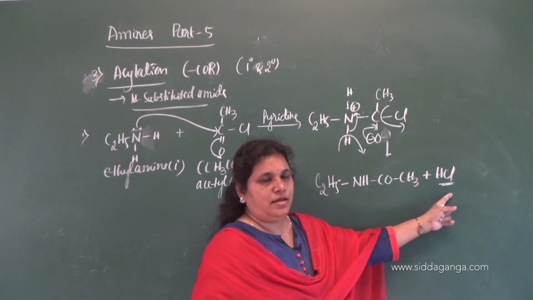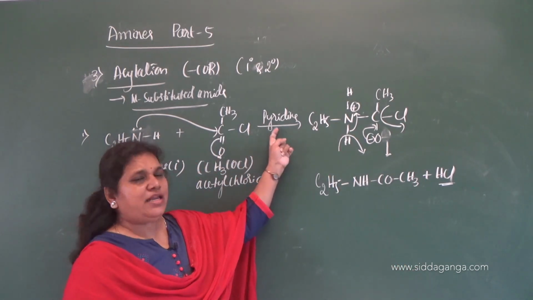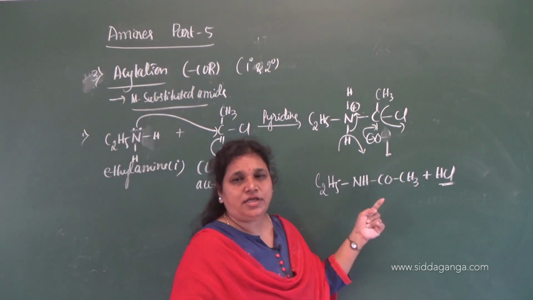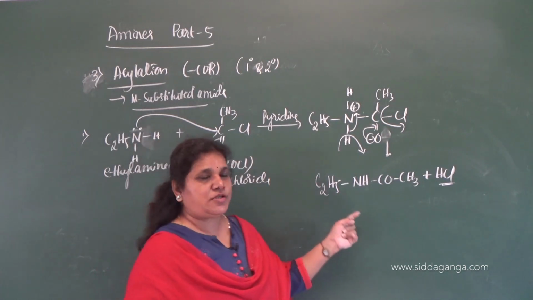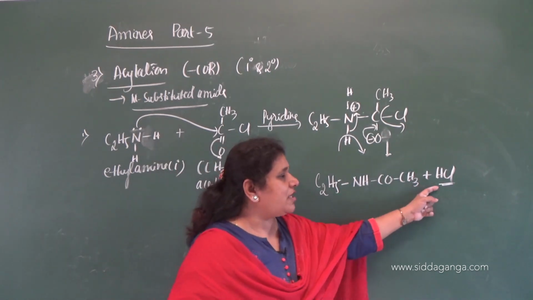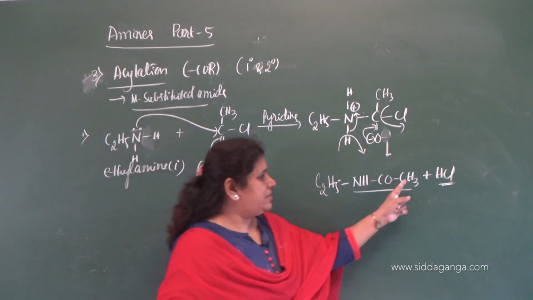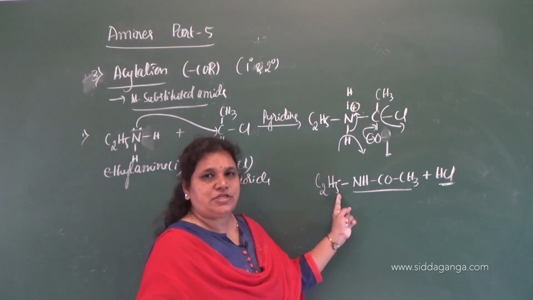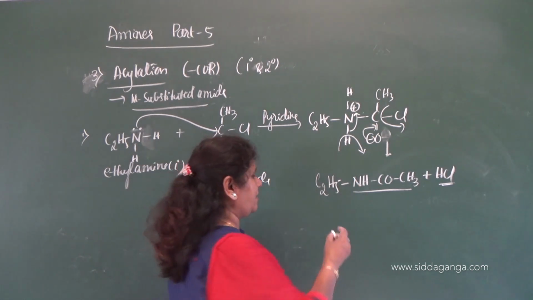See here, what is the byproduct? Byproduct is HCl. So because of this reason, we are using pyridine as a catalyst. Pyridine is a base. It neutralizes HCl so that it facilitates the reaction in the forward direction. It makes the reaction irreversible, otherwise the reaction becomes reversible. So it facilitates the speed of a reaction by neutralizing the byproduct HCl. Then what is this? Acetamide. CH3CONH2 is acetamide, but one hydrogen gets substituted here, that is nothing but ethyl group, therefore it is N-ethyl acetamide.